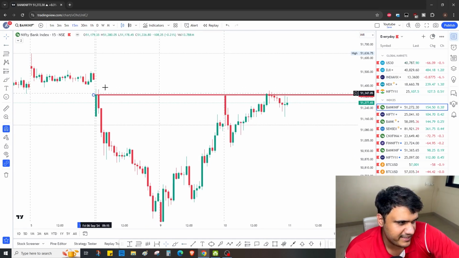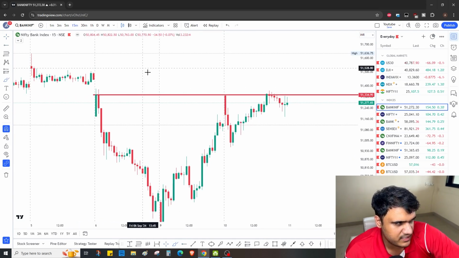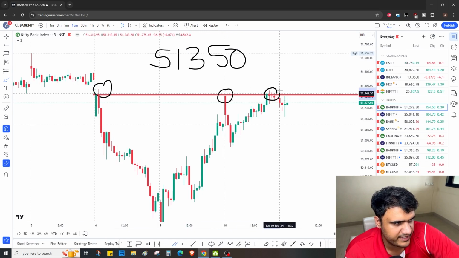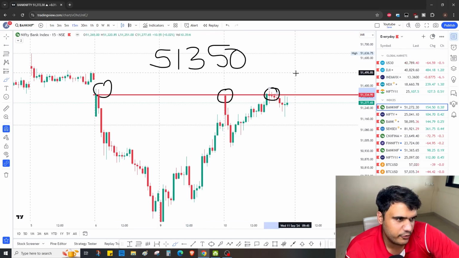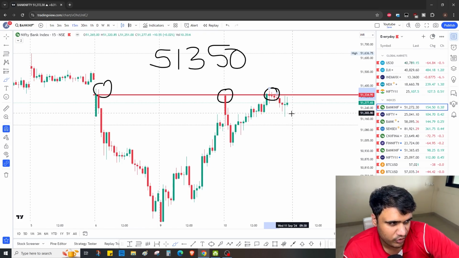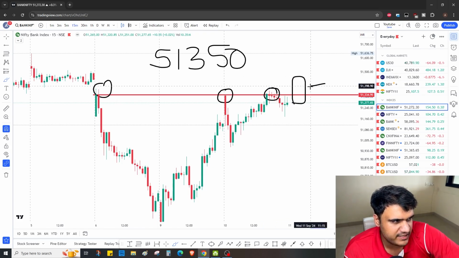Very simple. I'll make it easy for you. This is a resistance for us. Resistance is 51,350. Cool. This is first touch, 2 touch and 3 touch. 3 touches done. Now इसके ऊपर we need a candle to become bullish.